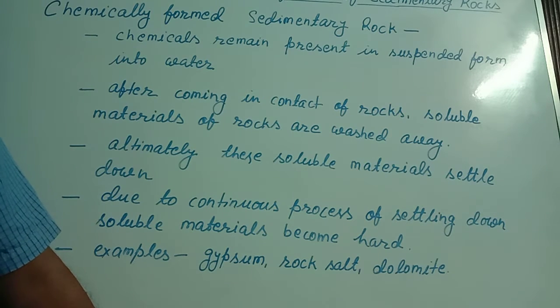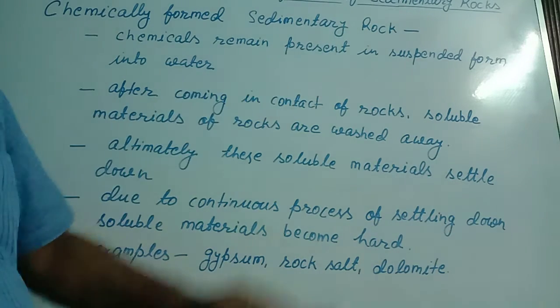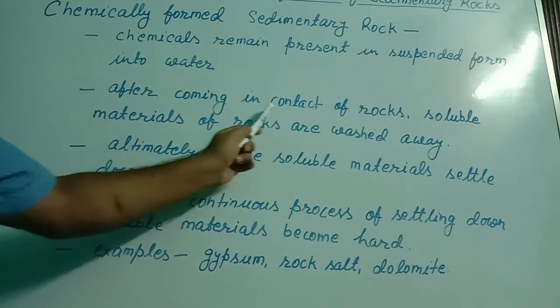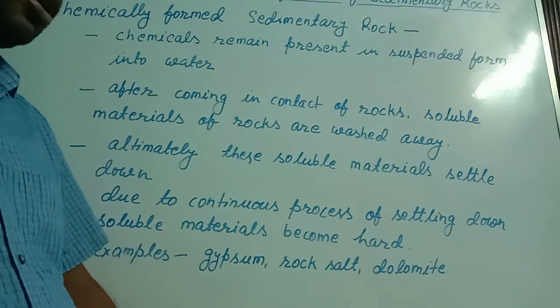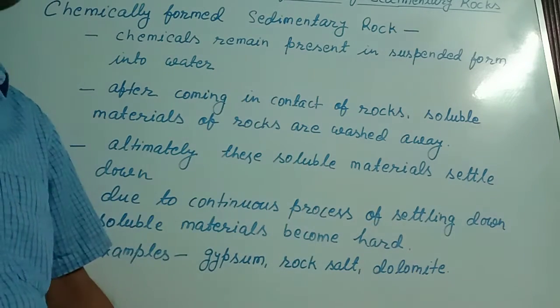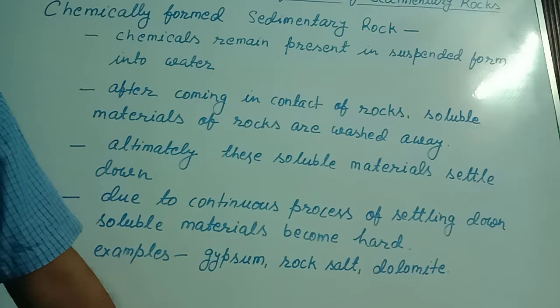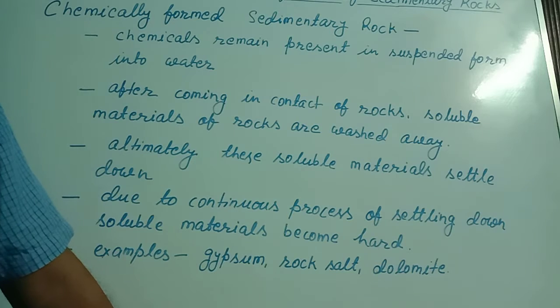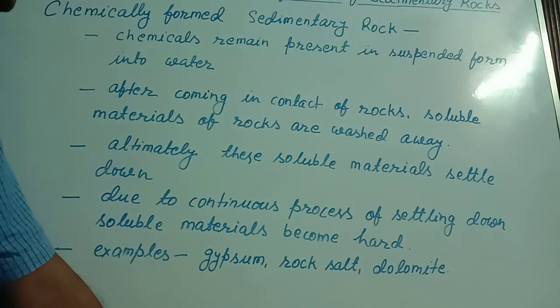You can take the example of water of a lake or a lagoon. In the water of a lake or lagoon, chemicals remain suspended, and when these chemicals come in contact with rocks, the soluble materials of rocks dissolve in water and are washed away from the rock.